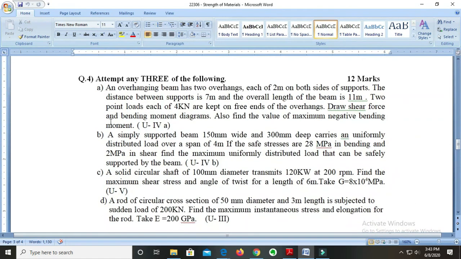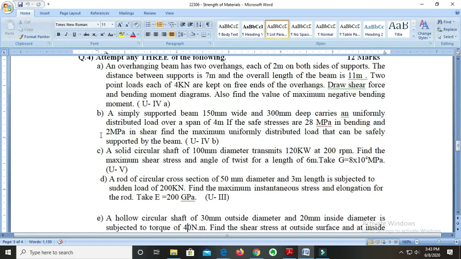Why so? Because all these 5 questions in question number 4 are numerical in nature, while in question number 3 and question number 2 you get one theoretical question, so you have one less option there. But as all the questions here are numerical, you will have one more option, that is 5 questions, out of which you have to solve 3.